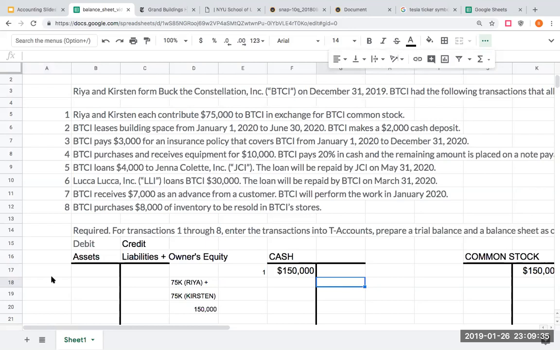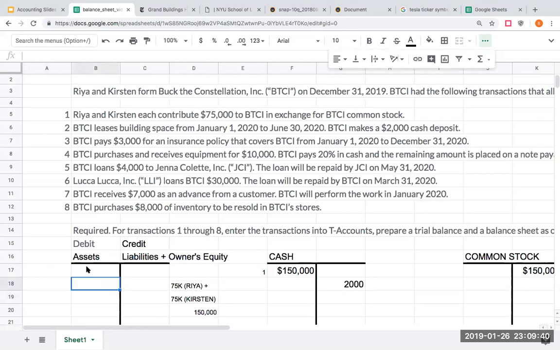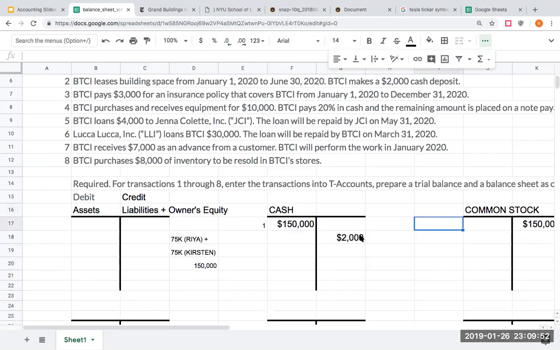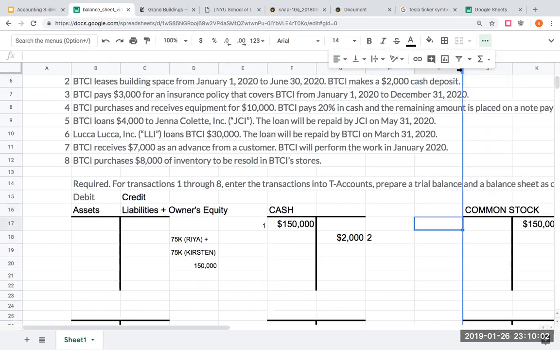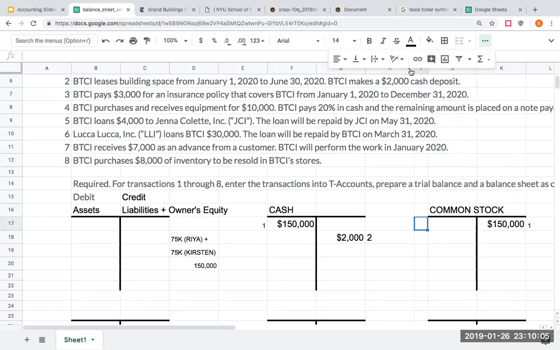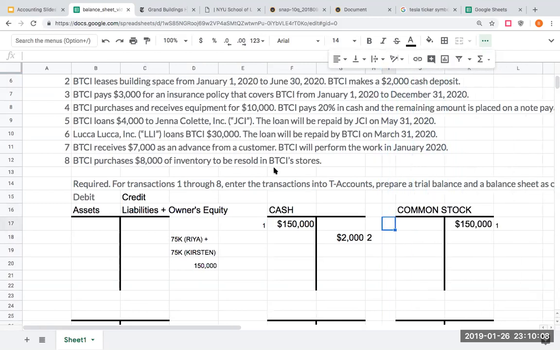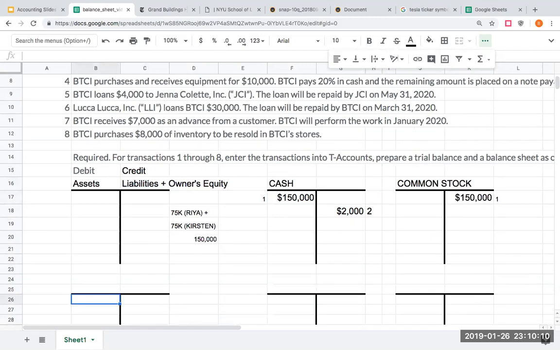So here, my cash is decreasing. I'm going to show this decrease to cash, because cash is an asset, over here as a credit to cash for $2,000. Okay, so that's my credit to cash. This is transaction number 2. For every debit, I need a credit. So for every credit, I need a debit. So I know I'm going to have to make this right here.